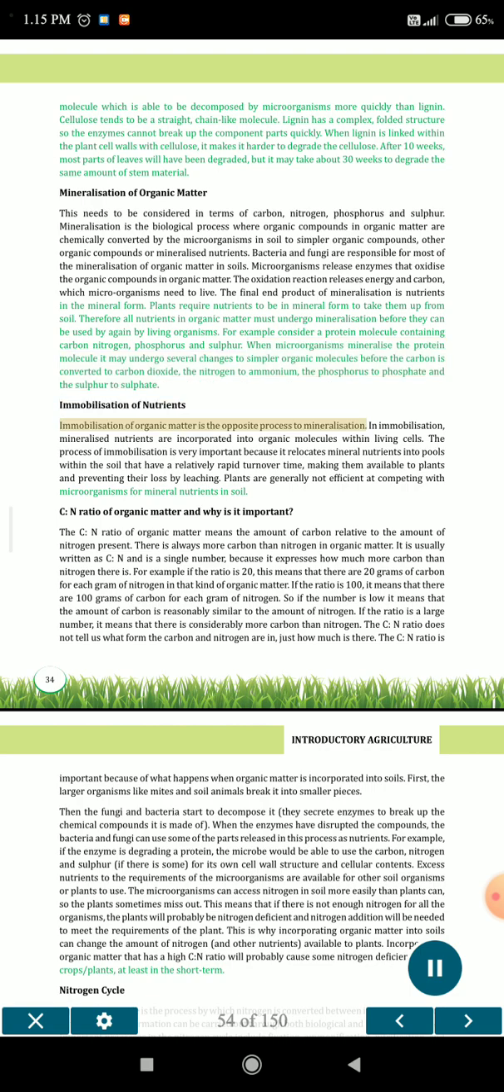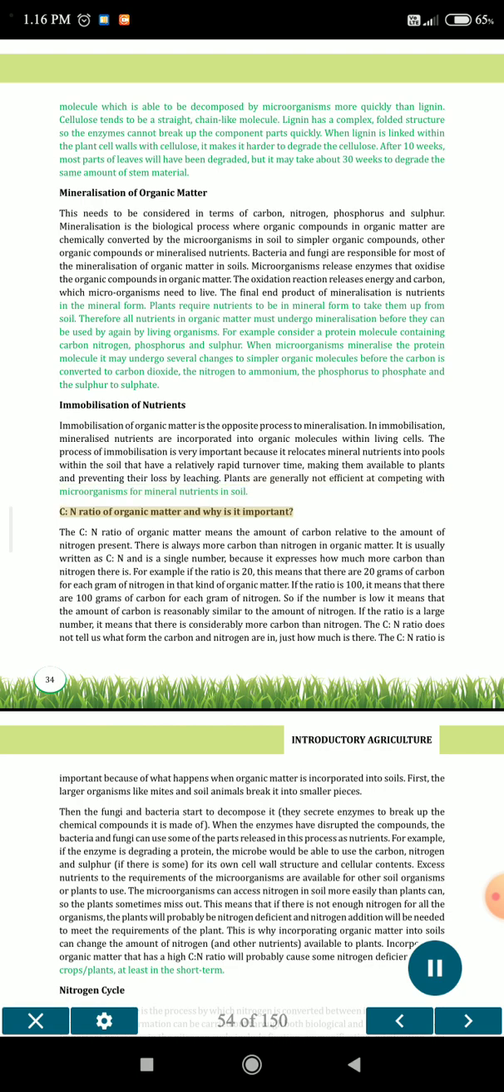Immobilization of nutrients. Immobilization of organic matter is the opposite process to mineralization. In immobilization, mineralized nutrients are incorporated into organic molecules within living cells. The process of immobilization is very important because it relocates mineral nutrients into pools within the soil that have a relatively rapid turnover time, making them available to plants and preventing their loss by leaching. Plants are generally not efficient at competing with microorganisms for mineral nutrients in soil.